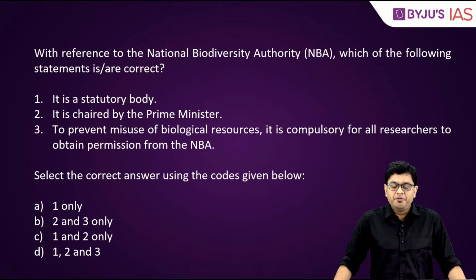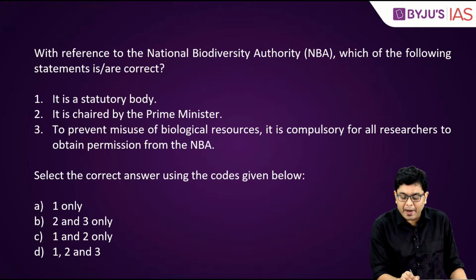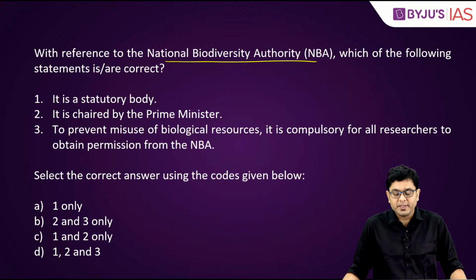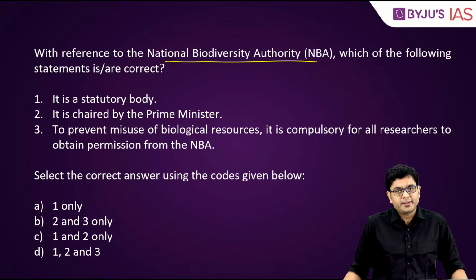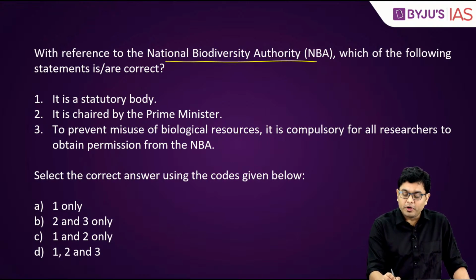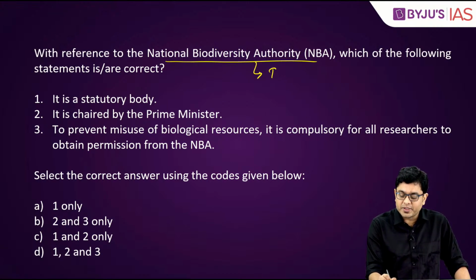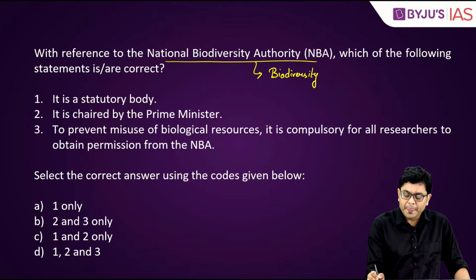Now, with reference to National Biodiversity Authority, which of the following statements is or are correct? The first statement, it is a statutory body. That is correct. National Biodiversity Authority has been established under the provisions of Biodiversity Act.